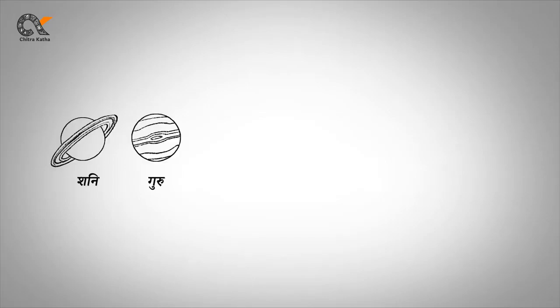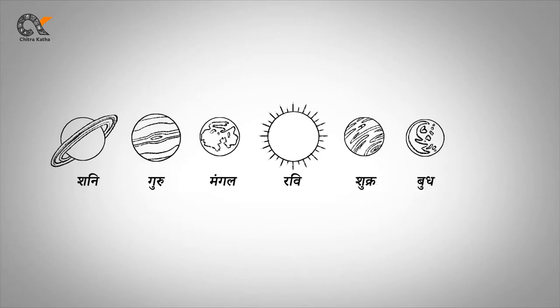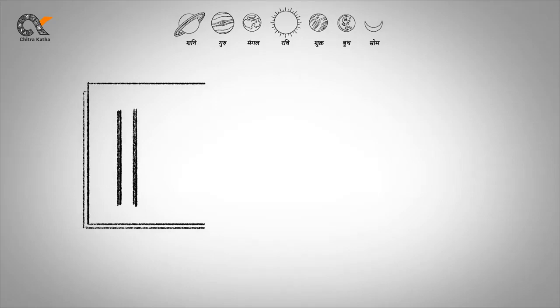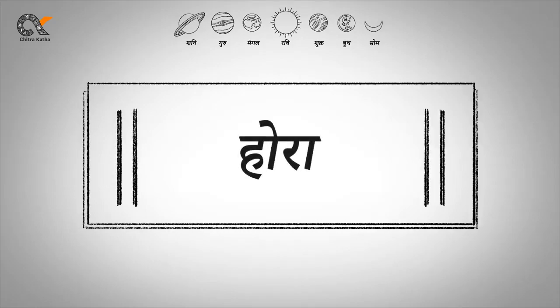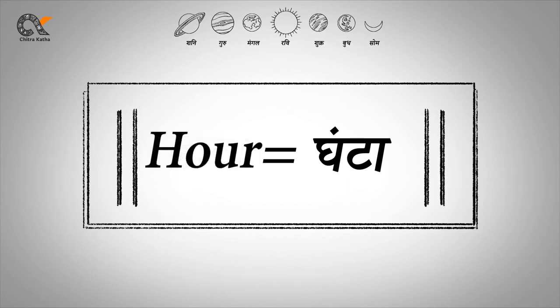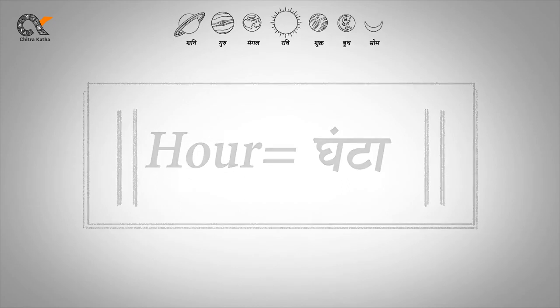Let's write these 7 celestial bodies in descending order based on their distance from our planet Earth. The farthest would be the first one, that is Shani, Guru, Mangal, Ravi, Shukra, Budh, and Som. In Hindu astrology, an hour of time is pronounced as hora. It is possible that the word hour came from the word hora.